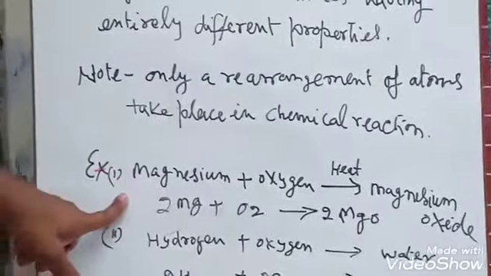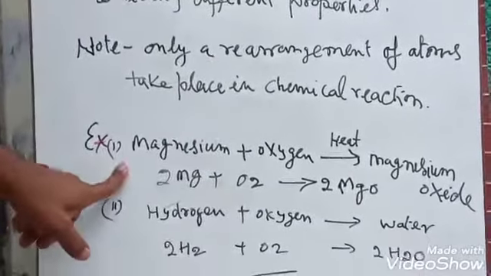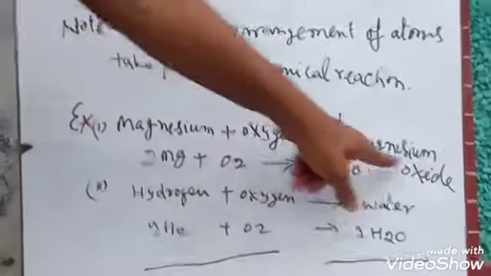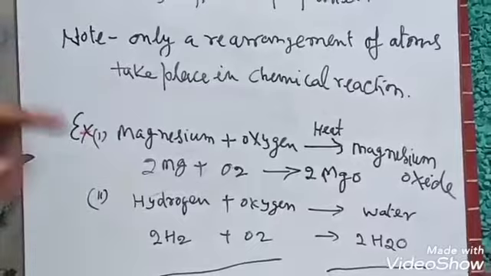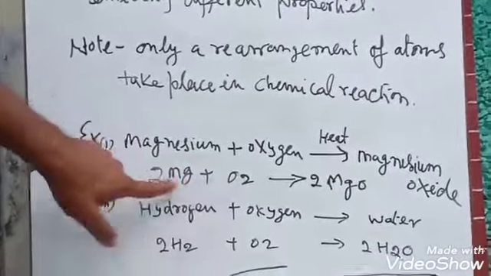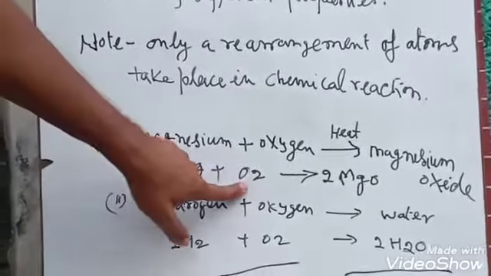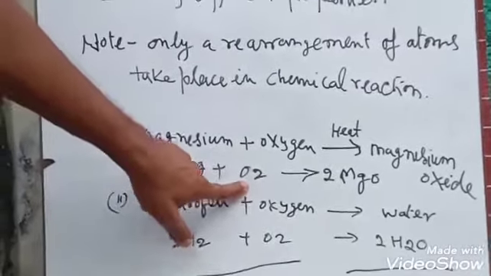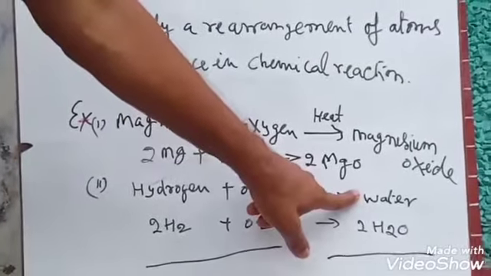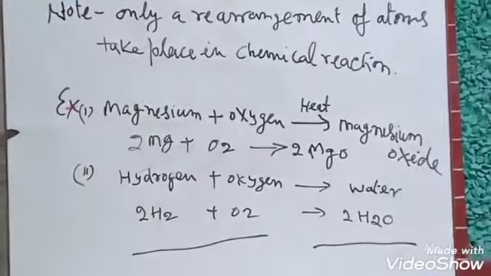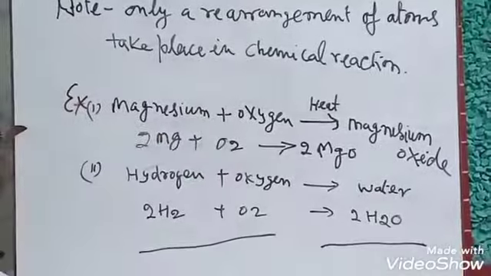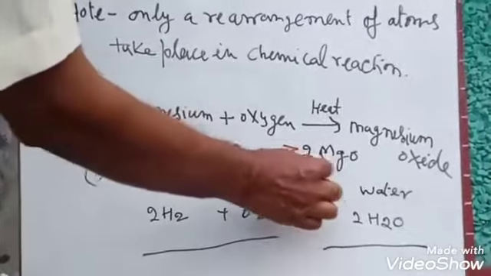Here, this is an example. When magnesium and oxygen react, magnesium oxide is produced. Here, magnesium and oxygen, these two reacting substances, form a new substance, magnesium oxide, MgO.